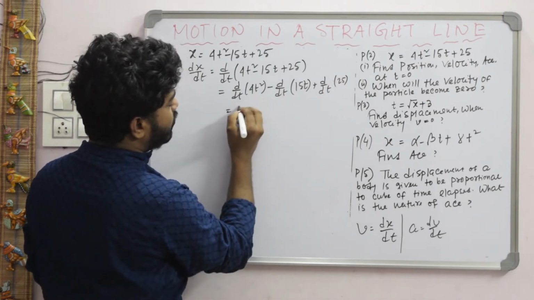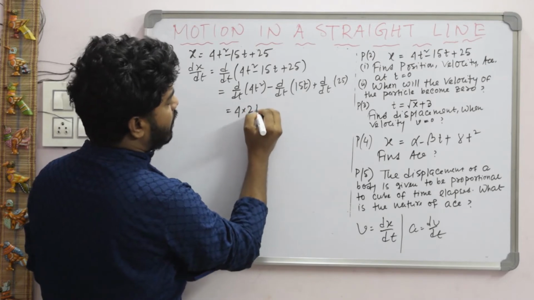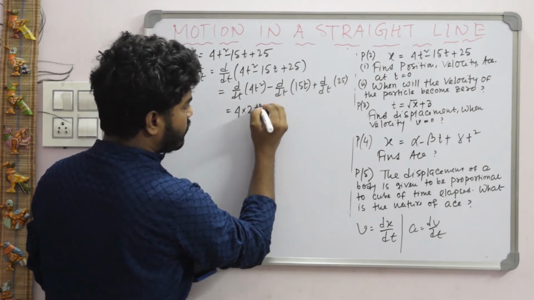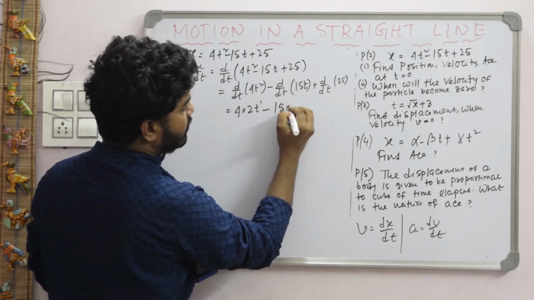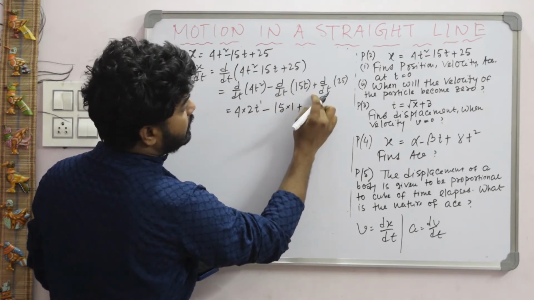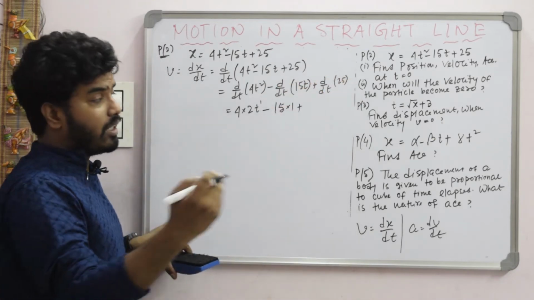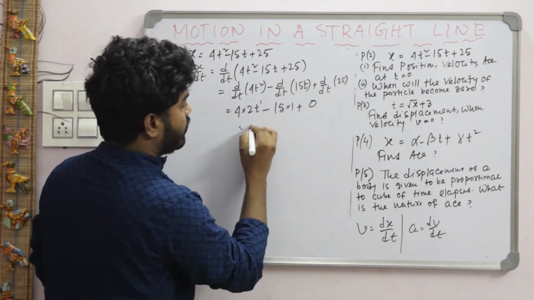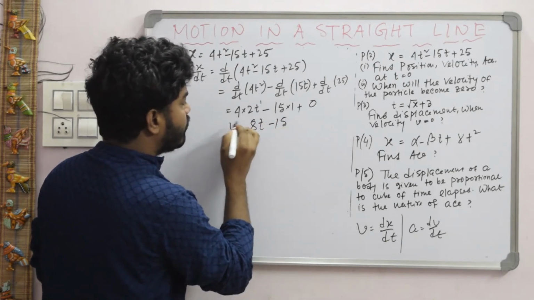So this one becomes 4 constant outside, 2 will be outside, and then the power of t becomes 2 minus 1, that is 1. This one 15 outside, d/dt of t, answer is 1, plus d/dt of 25, 25 is a constant value, and the differentiation of a constant value is 0. So this one is 8t minus 15. So this is the value of v.